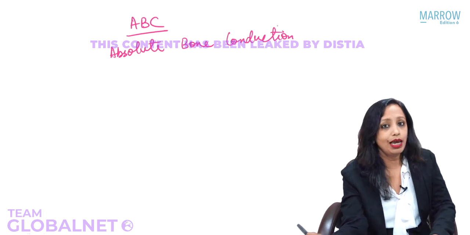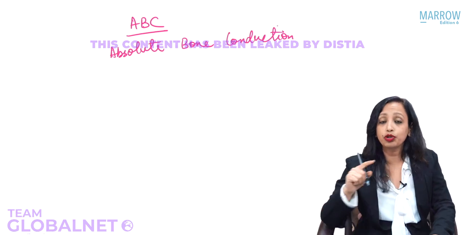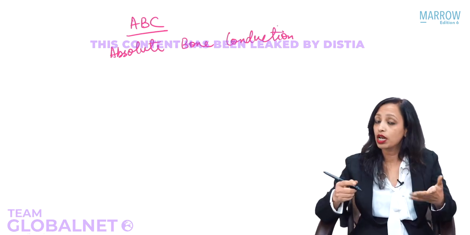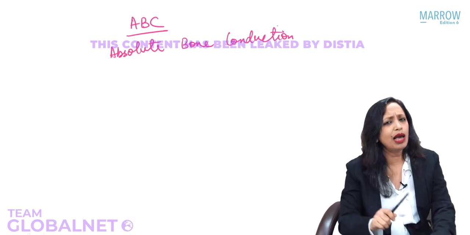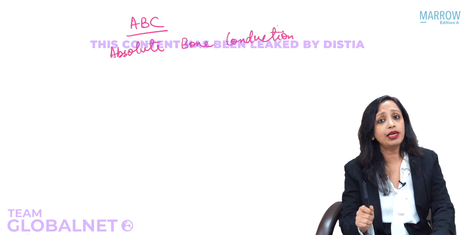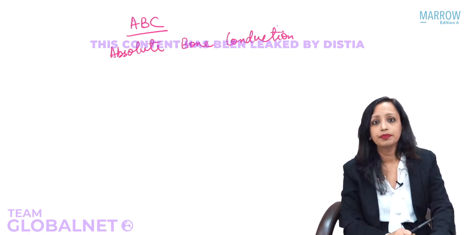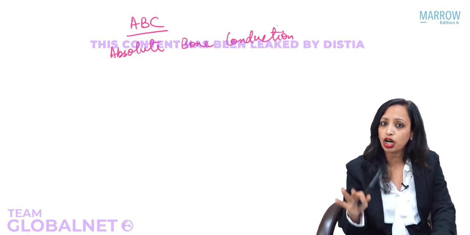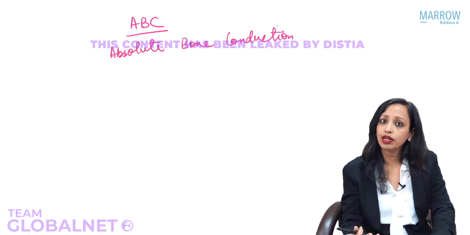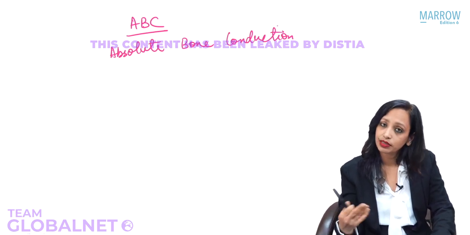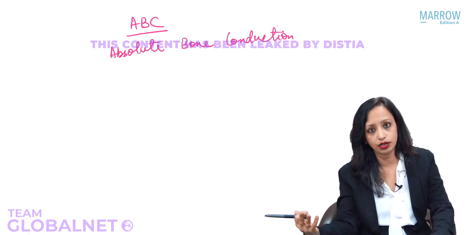Tell me, ABC is a test for which pathway? It is absolute bone conduction. So it is a test for bone conduction, which means it is a test of which pathway? Yes, the sensorial pathway. If in any patient ABC is shortened, what does that mean? Bone conduction is shortened. So what defect does the patient have? Sensorial hearing loss. Bone conduction is a measure of the sensorial pathway. So if the ABC is shortened, it is sensorial hearing loss.